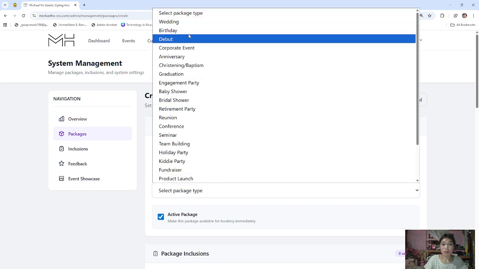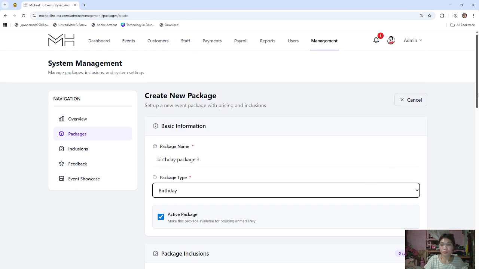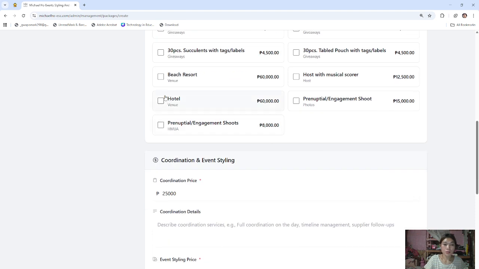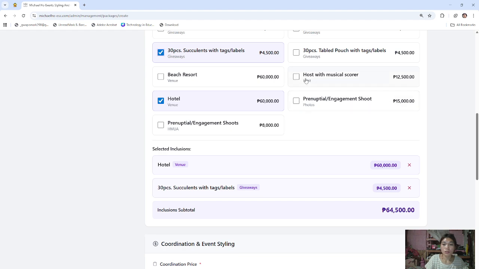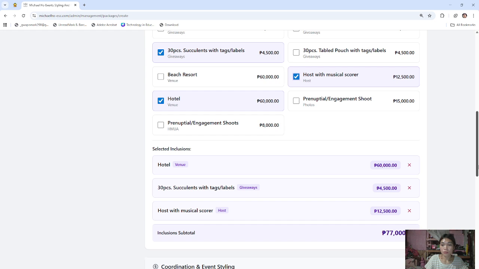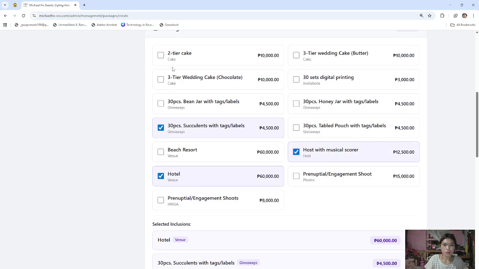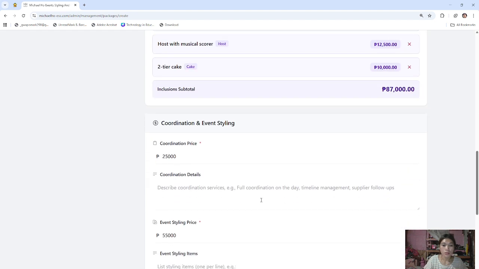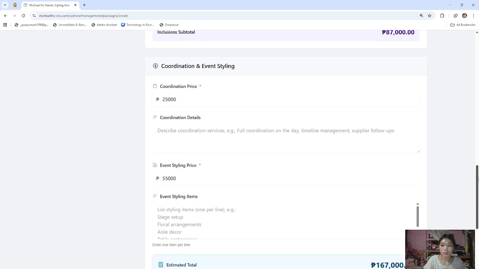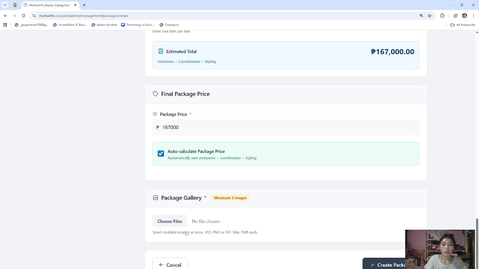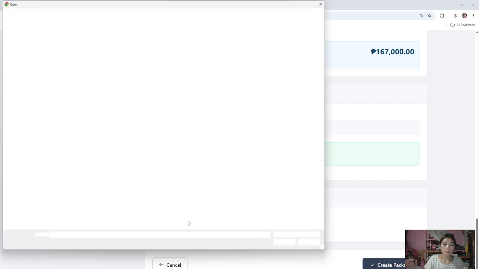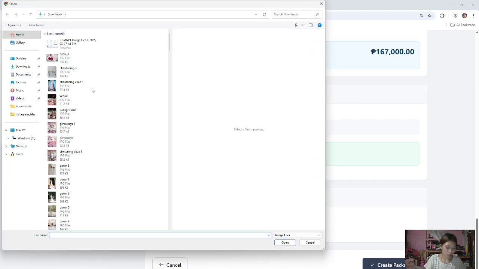And of course, select birthday, and for example, this one, and this one too, and okay, this one. And here's the estimated total. And let's choose an image for this package.